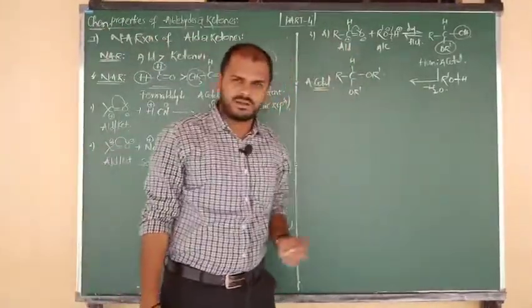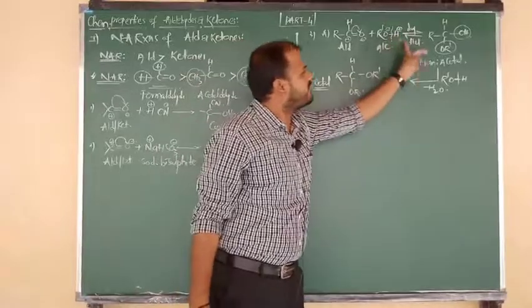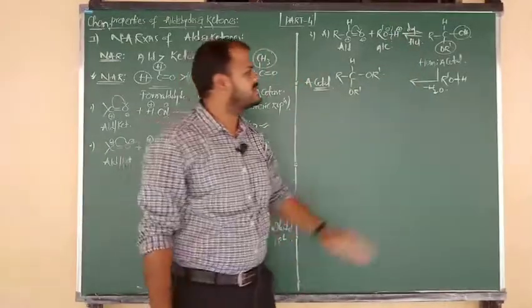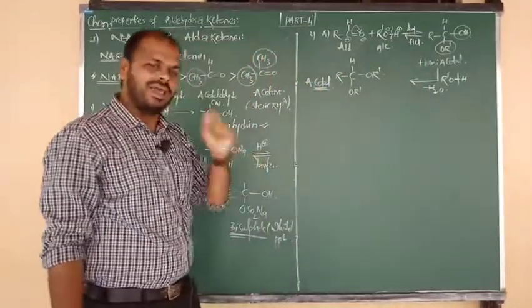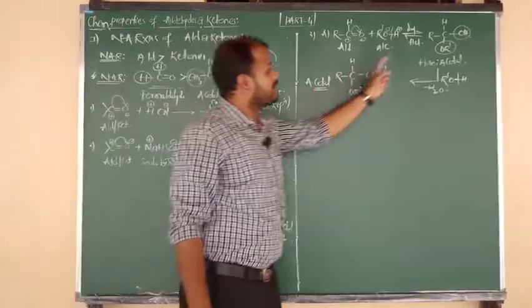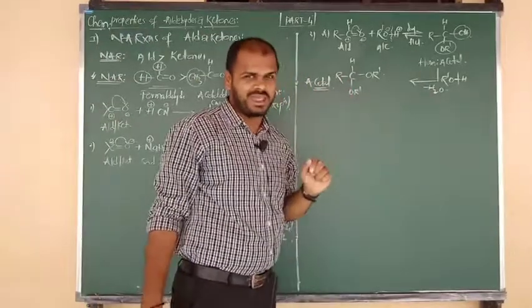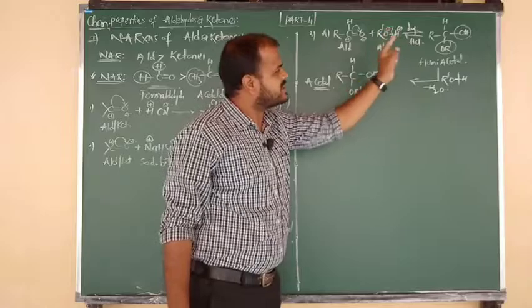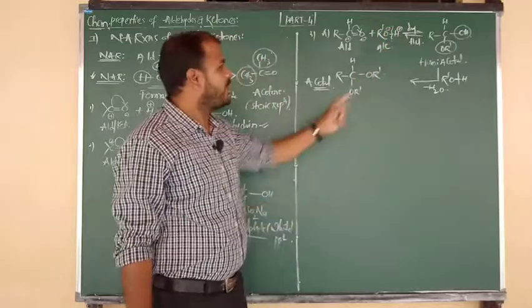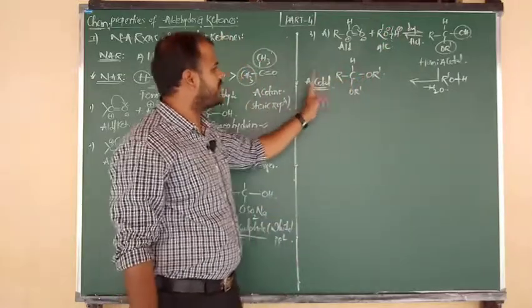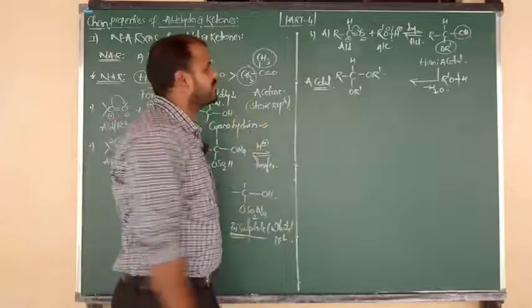So how to say the statement? Aldehydes on addition with alcohols in presence of dry HCl give hemiacetal and acetals. Try to remember both the structures and both the names. OR and OH upon a single carbon is hemiacetal. Two OR upon a single carbon is called acetal.